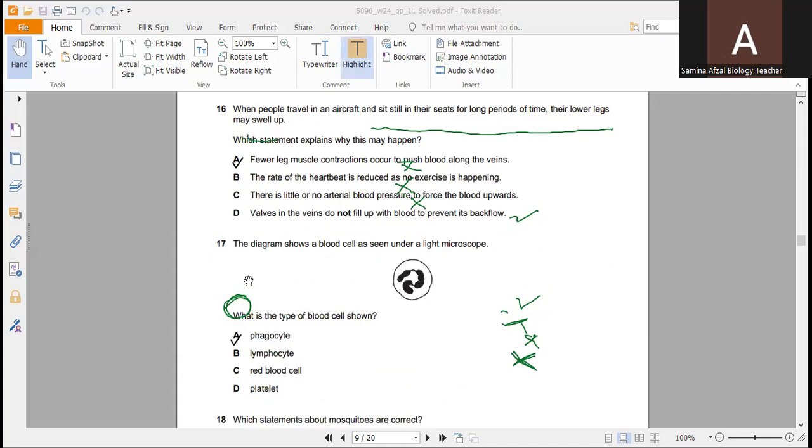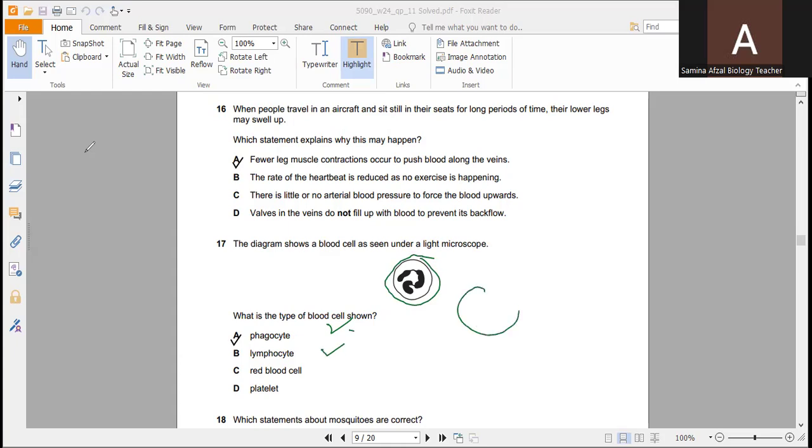Next question. The diagram shows a blood cell as seen under the microscope. Here you can see these are the four types of cells they have shown: phagocytes, lymphocytes, red blood cells, and platelets. We will start from the phagocytes, a lobed structure. It is present in phagocytes.